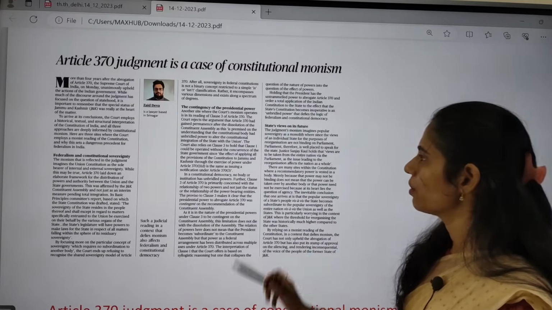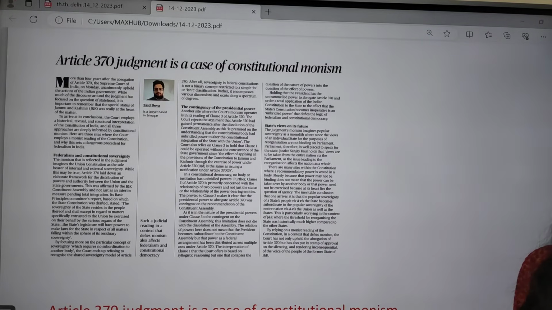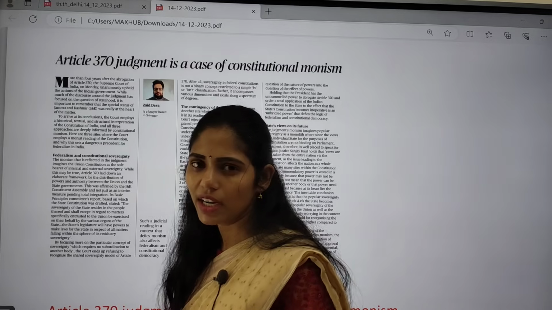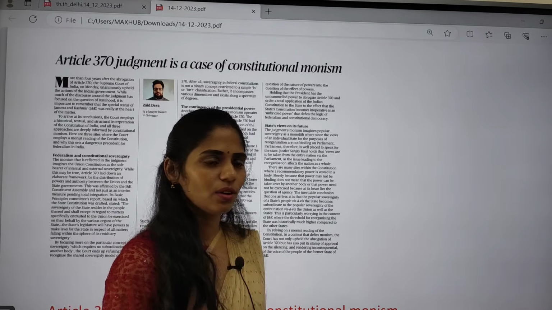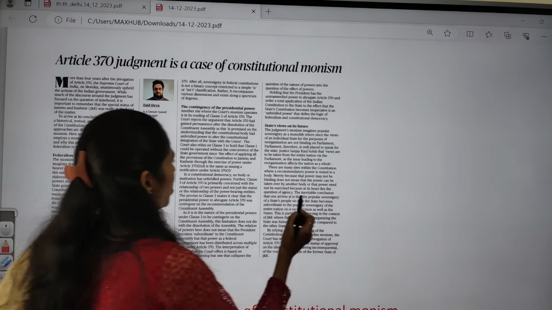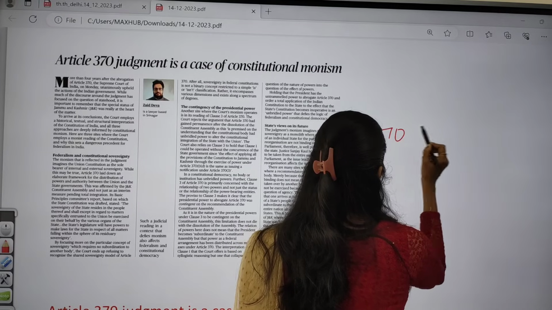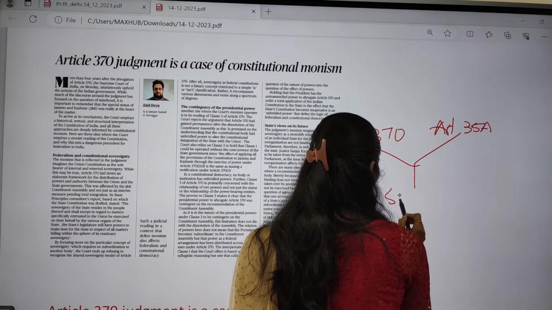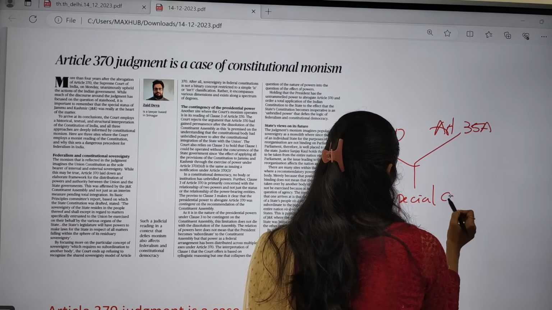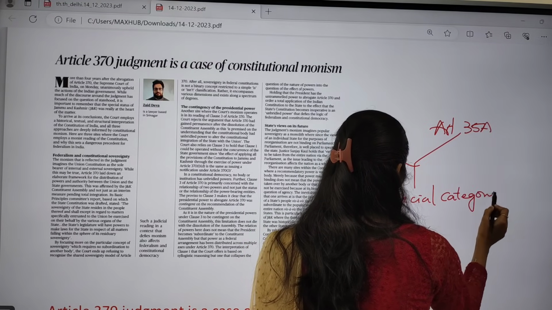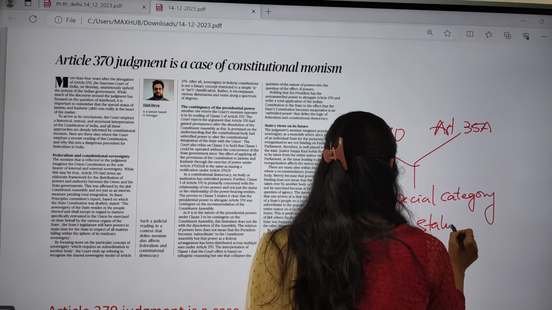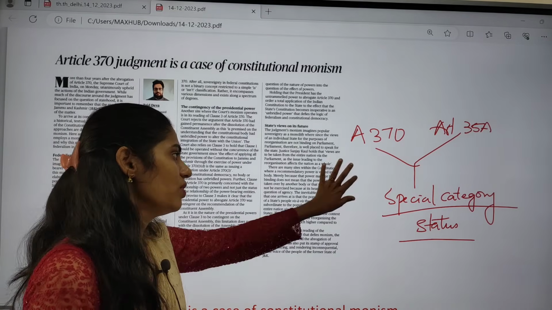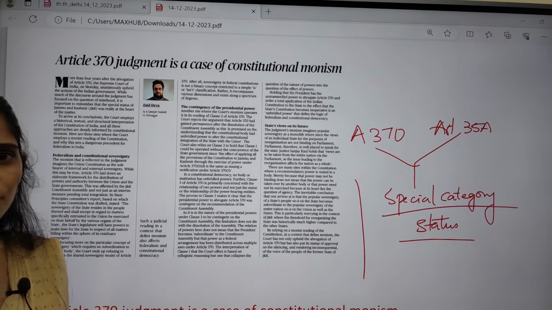And the next topic is about Article 370 and what the Supreme Court said regarding the judgment on Article 370. So what happened? Article 370 and Article 35A, which talk about special category status to Jammu and Kashmir.